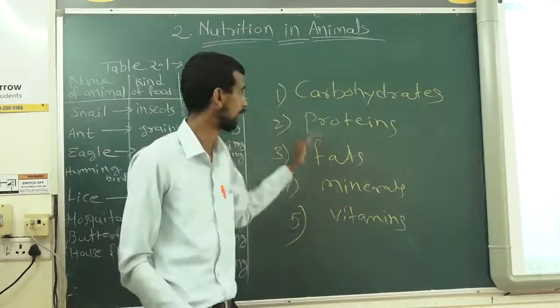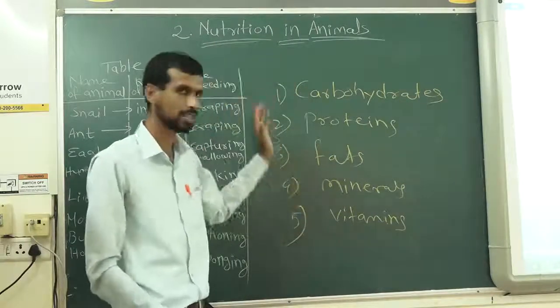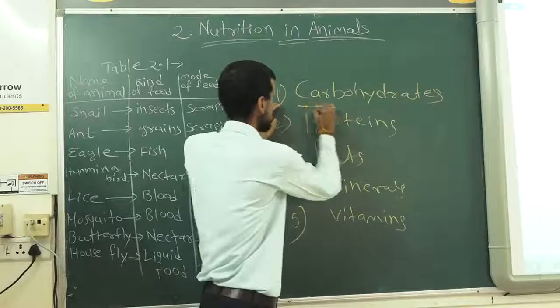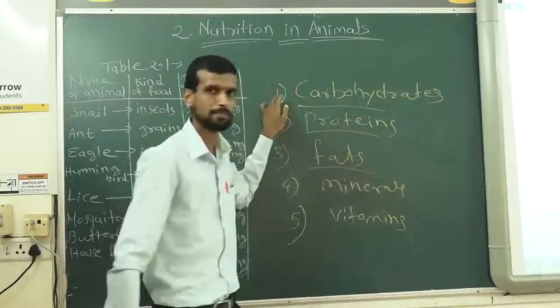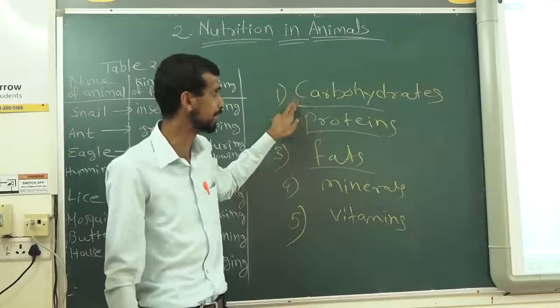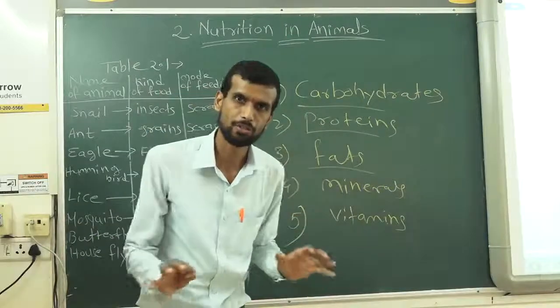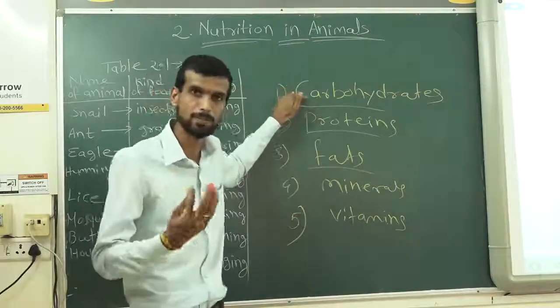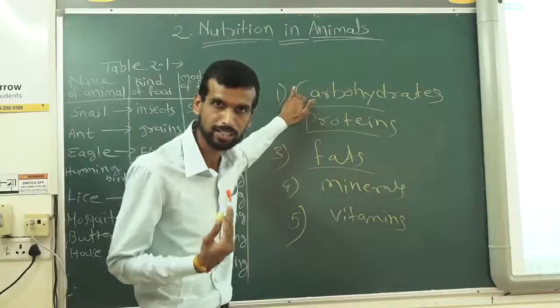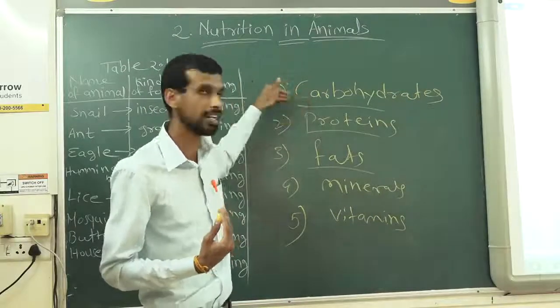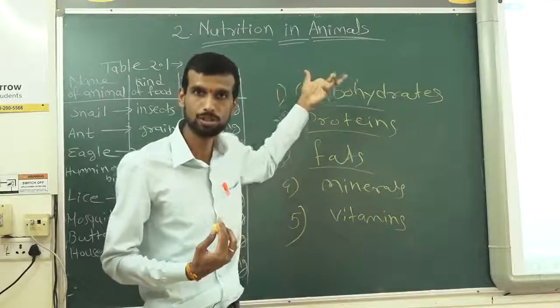Mainly in humans, carbohydrates. I have written them in the proper sequence. These 3 are mostly required, and we require carbohydrates the maximum. These all 5 nutrients have different functions for our body. Carbohydrates give energy. I am speaking to you, I require energy, correct? This energy is given by carbohydrates, that is glucose.